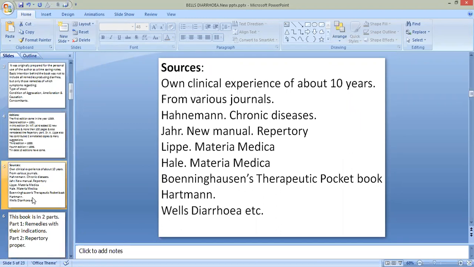Then, as each repertory or each book has some sources, which are the sources of this Bell's Diarrhea repertory?